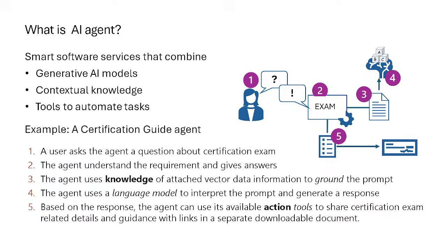knowledge inside that actually. Then we have some more tools which are helping me to automate tasks. So let's say you want your agent to do certain things for you. Let's say you want your agent to send an email to someone, or you want your agent to book a flight ticket, or maybe a hotel reservation, or maybe any other particular task which you want to automate with the help of agent. Then we have certain tools for that also, which is known as action tools. Remember, guys, these words are very important.